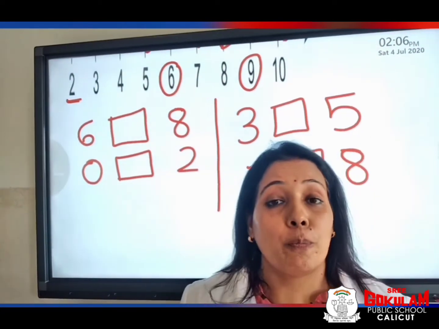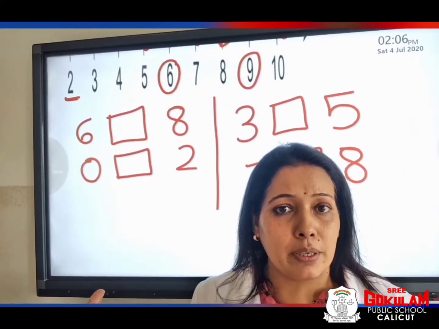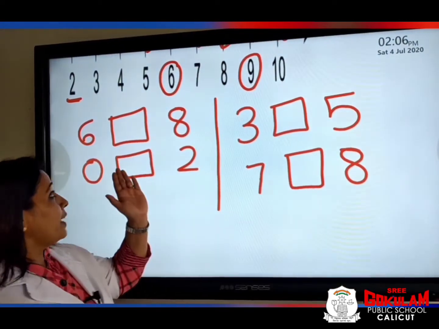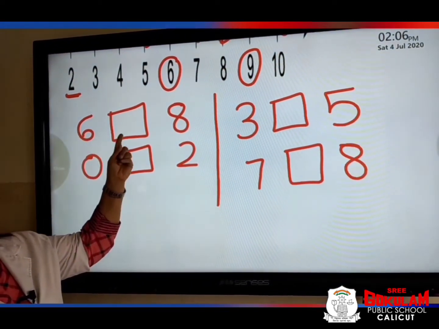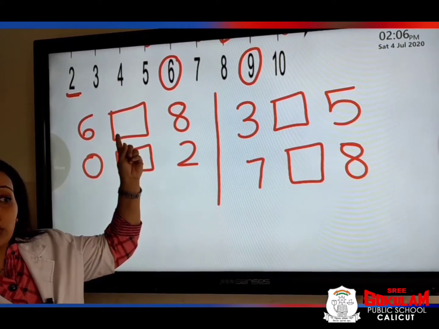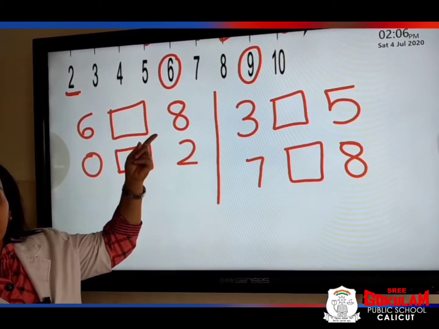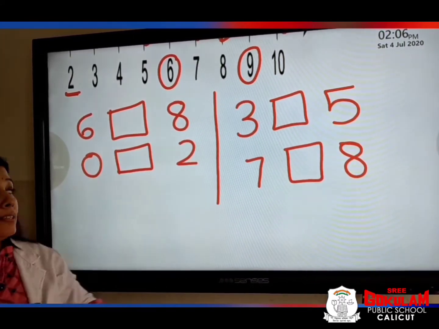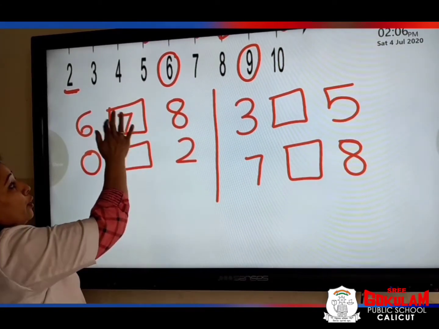Yes, children, please help me to find the between numbers. Please give me the answer. 6 and 8. Which is the between number of 6 and 8? Yes, it is 7. Good.